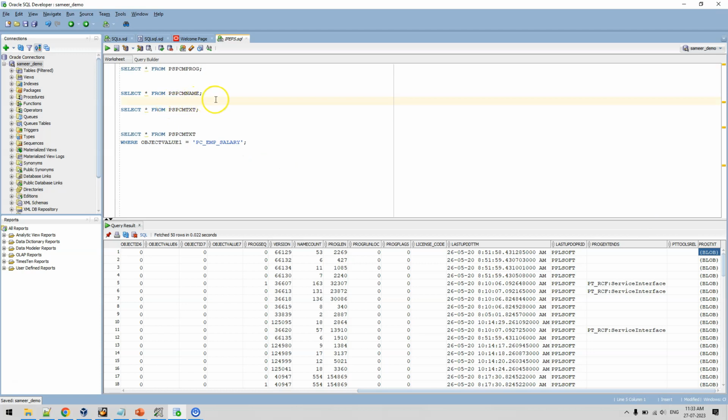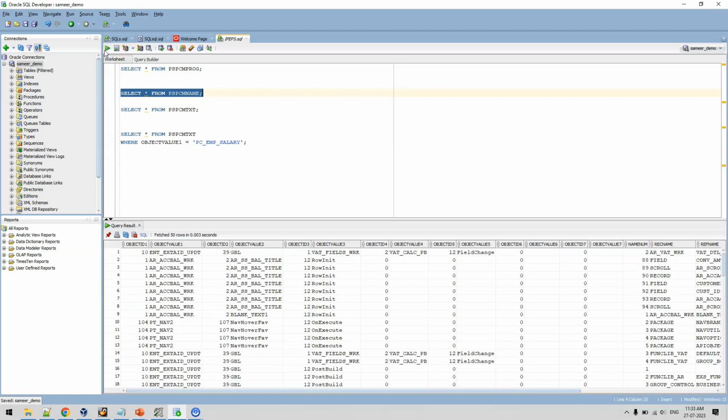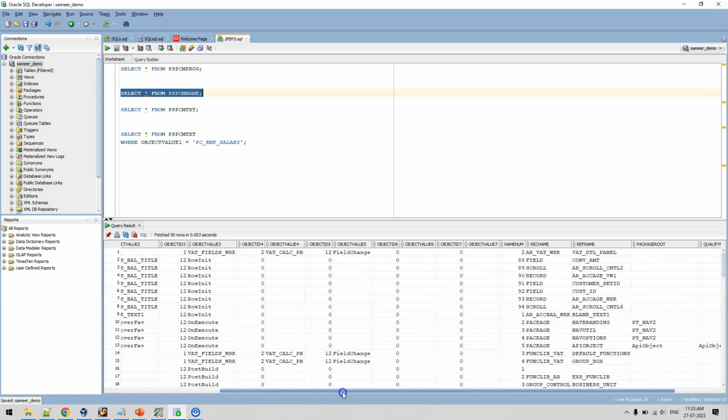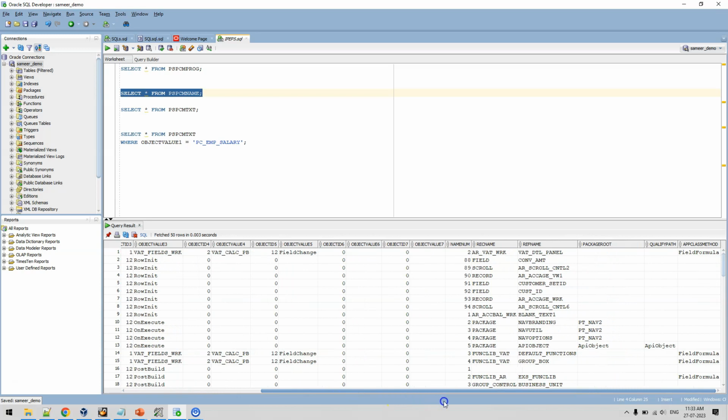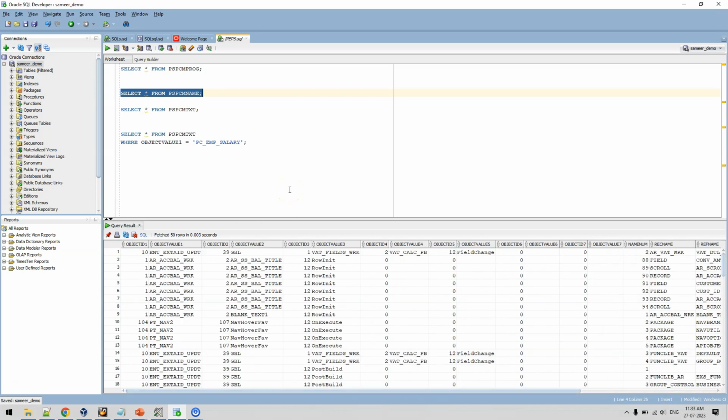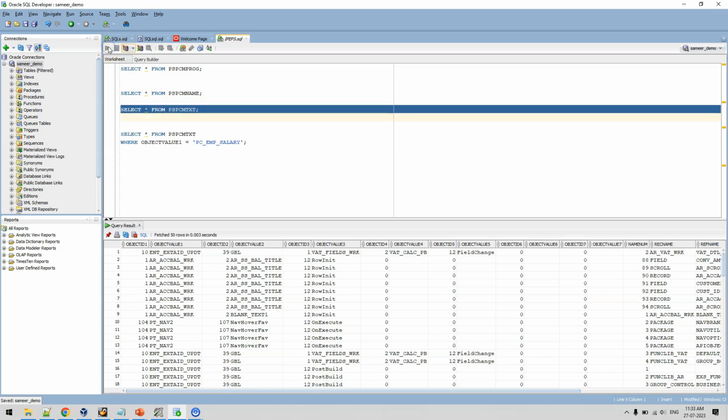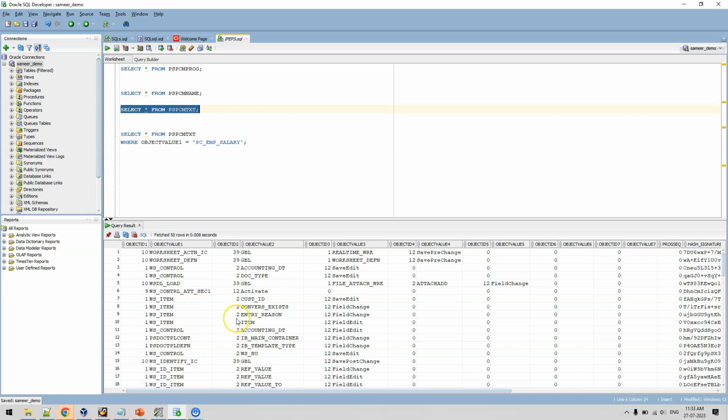So let's move to another record, which is PSPCMNAME. If we query this table, then again we have some useful information with respect to PeopleCode. You can query this table to get the required information. What if we want to see the actual PeopleCode which was written? Yes, we have another table which is PSPCMTXT, which will give you the actual PeopleCode which was written. If we query this record, then we have multiple pieces of information.